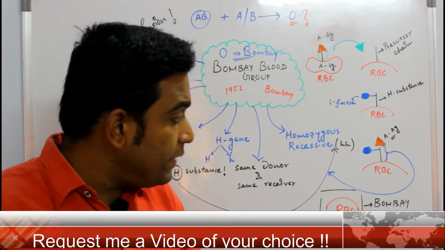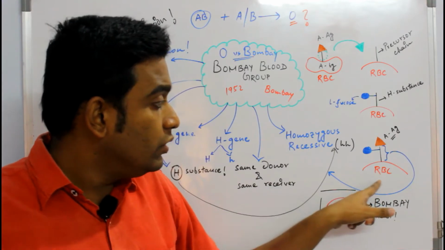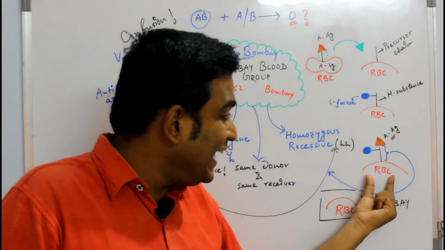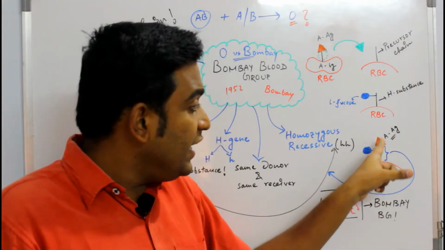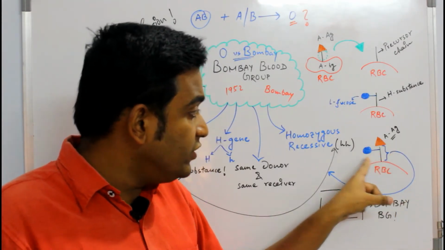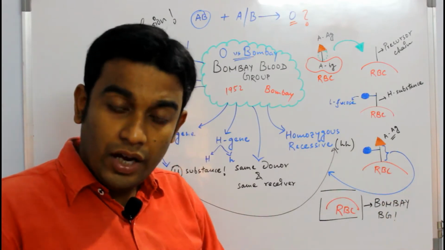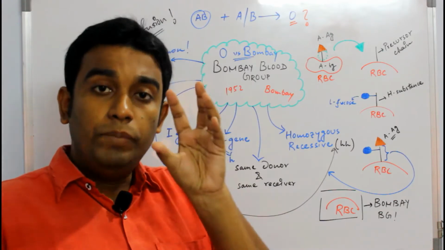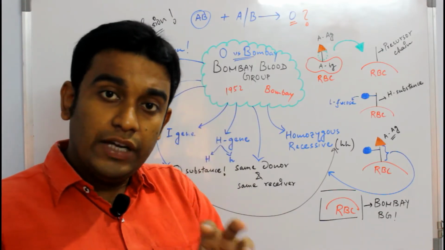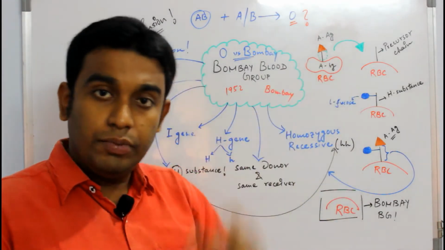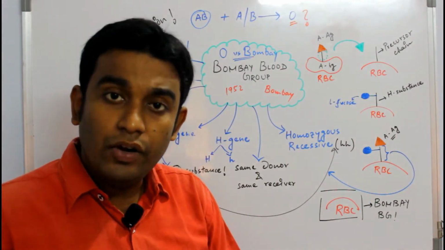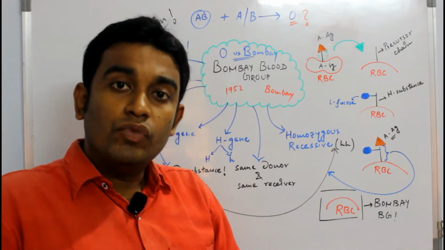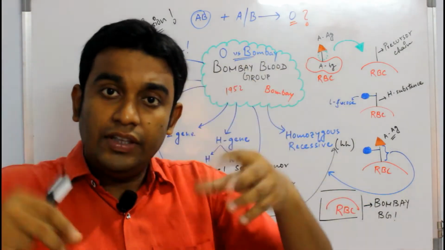Clear? That means if the individual we are talking about has A blood group, A antigen will be present on the H substance of the RBC. Understand that? Similarly, if I say I have B blood group, that means B antigen will be present on the H substance of the RBC. If I say AB blood group, both A and B antigens will be present on the H substance of the RBC surface.